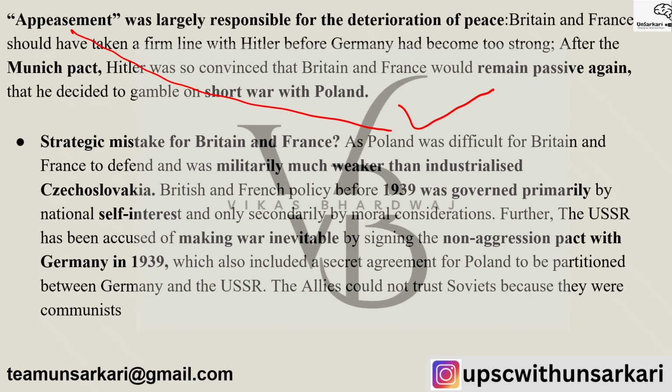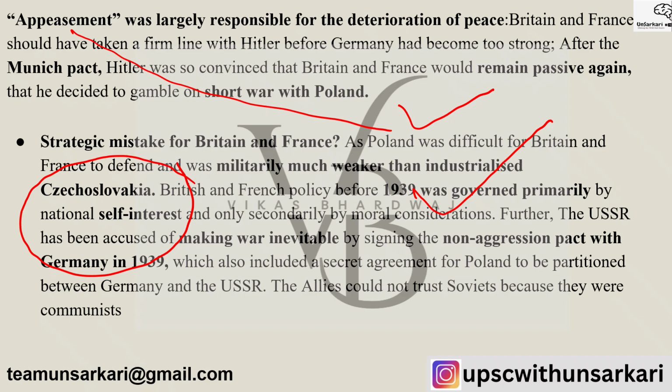After the Munich Pact, Hitler was convinced that Britain and France would remain passive again, which is why he decided to gamble on a short war with Poland. So was it a strategic mistake by Britain and France? Poland was difficult for Britain and France to defend and militarily much weaker than the industrialized Czechoslovakia. British foreign policy before 1939 was governed primarily by national self-interest and appeasement, and only secondly by moral considerations. They were actually immoral powers.